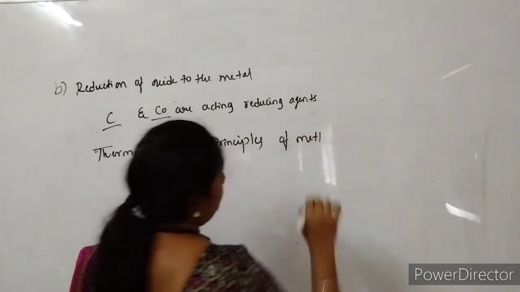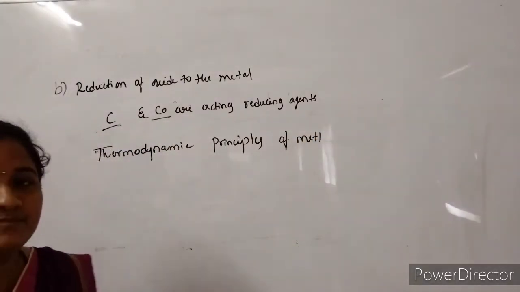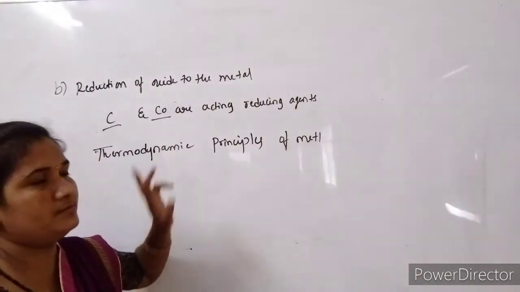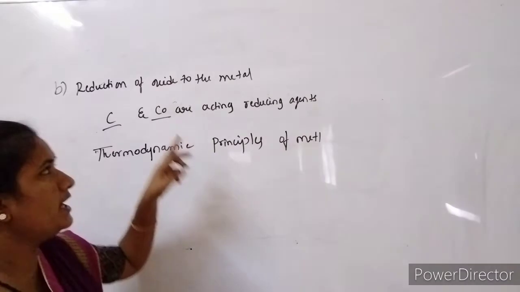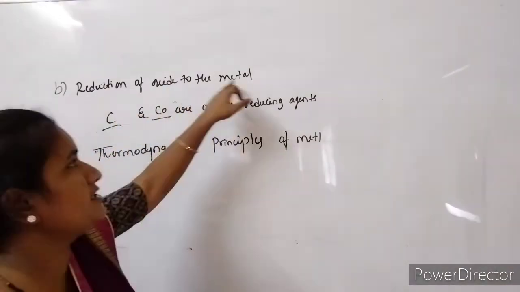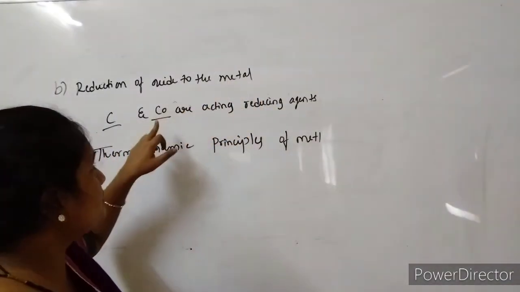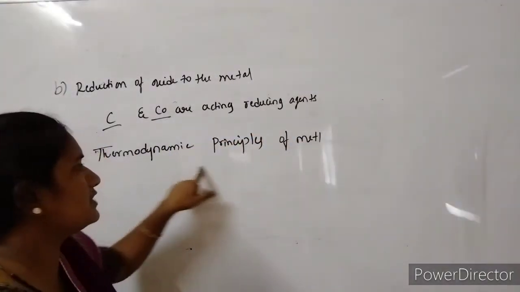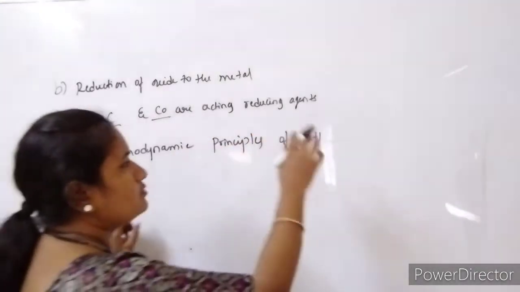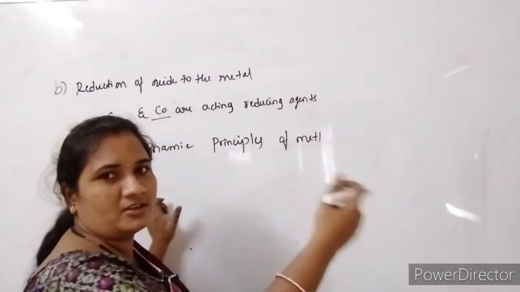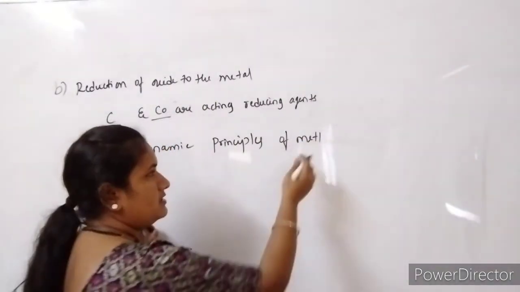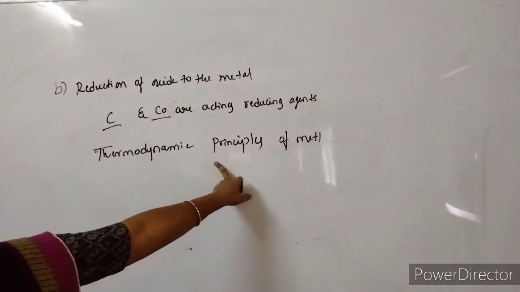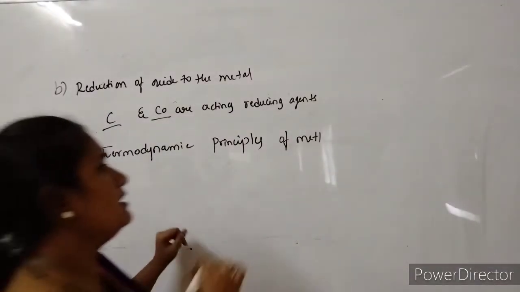Here we are doing the extraction of metal by two methods: one is conversion of concentrated ore into metal oxide, and the second is reduction of oxide into the metal. During reduction we choose reducing agents on the basis of thermodynamic principles. This whole process of extraction and concentration of metals is considered metallurgy. That's why the name is the thermodynamic principles of metallurgy.